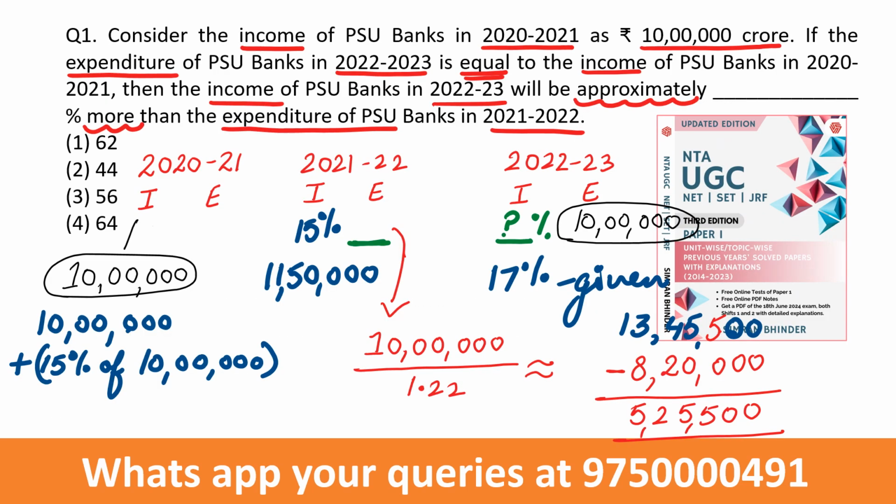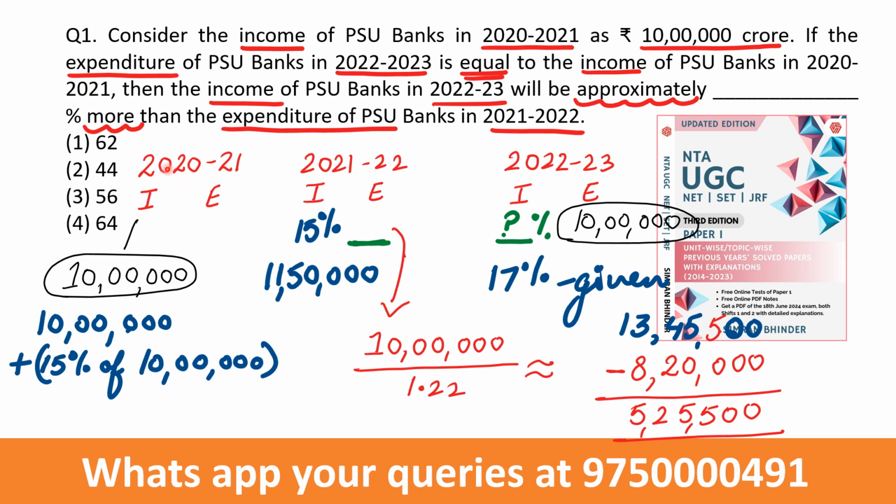This is question number 1 and let's read it very carefully. Consider the income of PSU banks in 2020-2021. Okay, they are themselves saying that you have to assume the income of PSU banks in 2020-2021 as 10 lakh crore. If the expenditure of PSU banks in 2022-2023 is equal to the income of PSU banks in 2020-2021, up to here I have read it out and presented it as below.